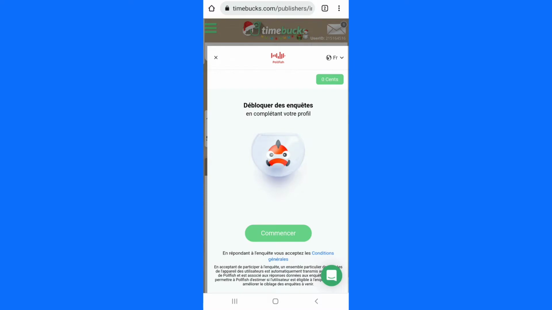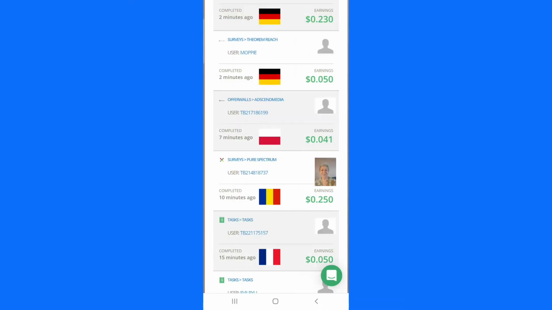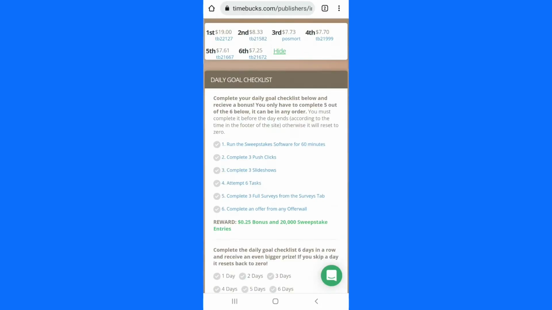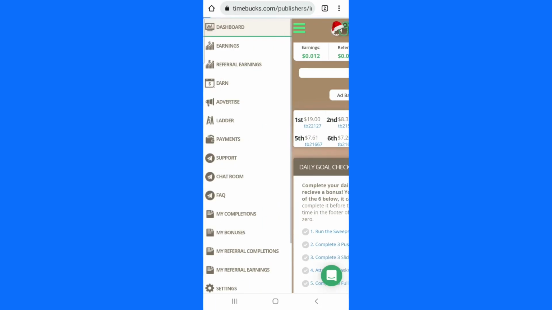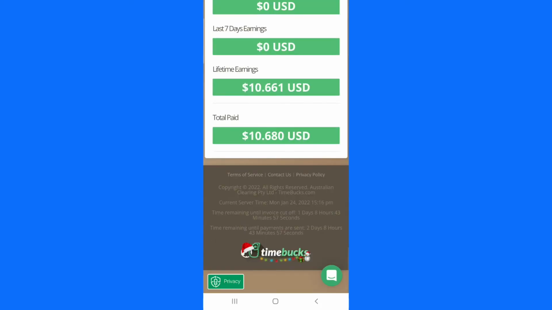So once it opens, this thing you can see here always pops up, so you just need to cancel it. But if you want, you can leave it just to change the language. This is the dashboard of Timebucks. If I click on this icon here and click on dashboard, it will still bring us here again. So this is the dashboard of the website.